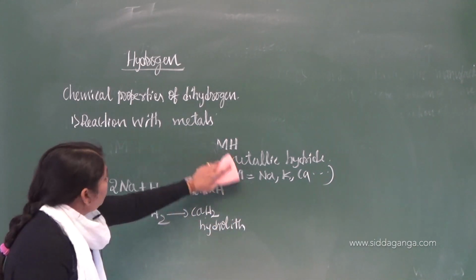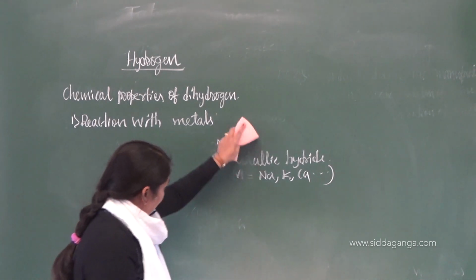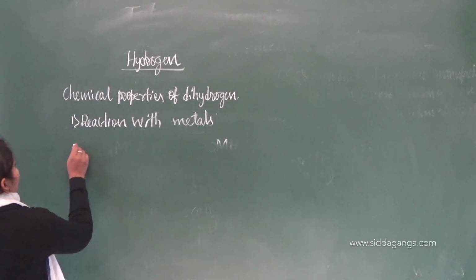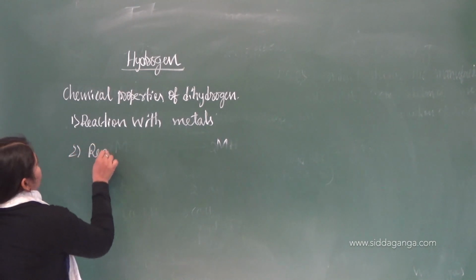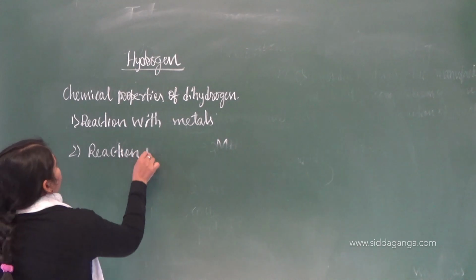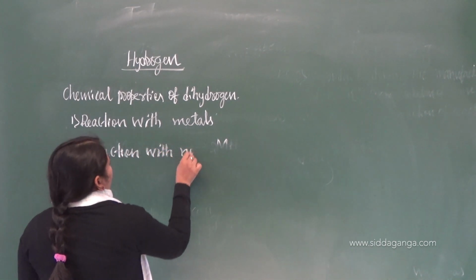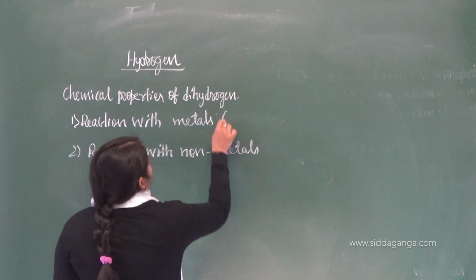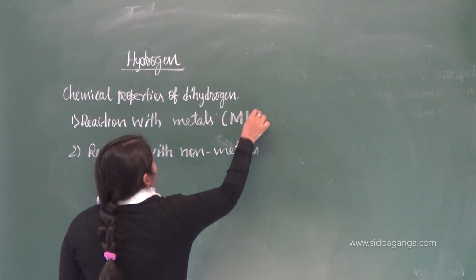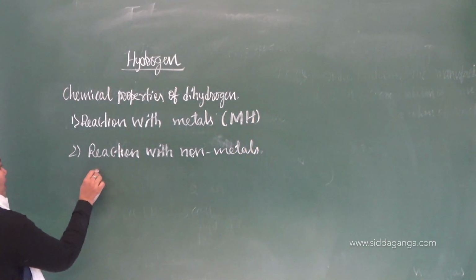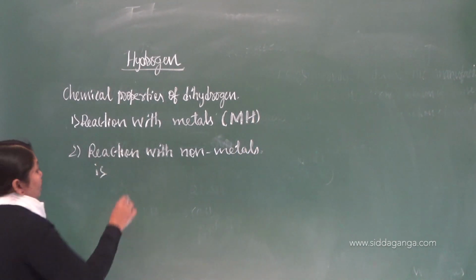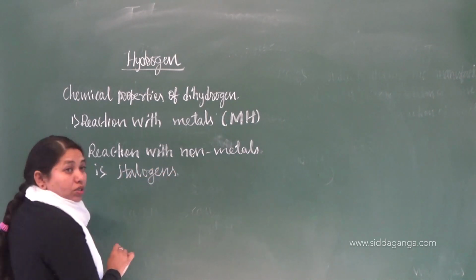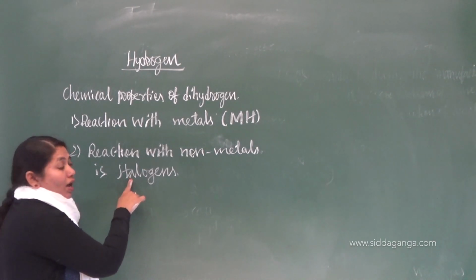Likewise, you can have reaction with the nonmetals. In this I am going to take the first one as halogens. You know that halogens are non-metals. So how does dihydrogen react with the halogens?